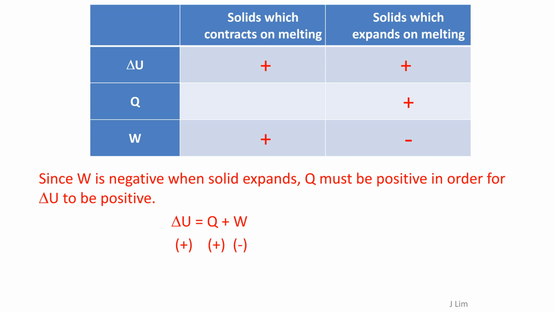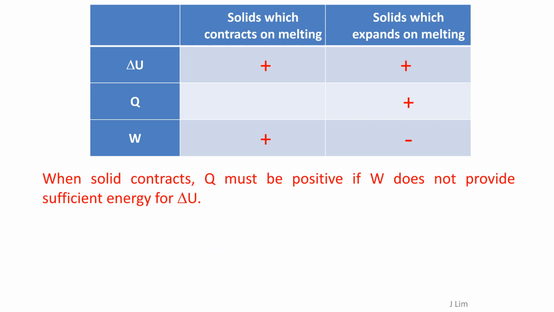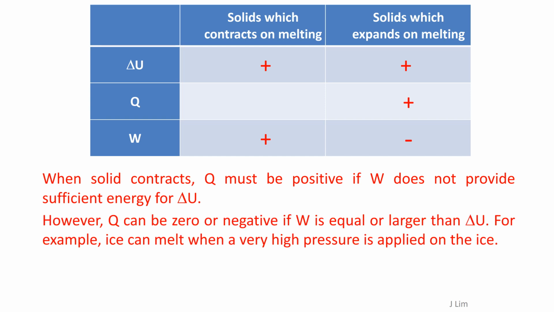Since work done is negative when solid expands, Q must be positive in order for delta U to be positive. When solid contracts, Q must be positive if W does not provide sufficient energy for delta U. However, Q can be 0 or negative if W is equal or larger than delta U. For example, ice can melt when a very high pressure is applied on the ice.